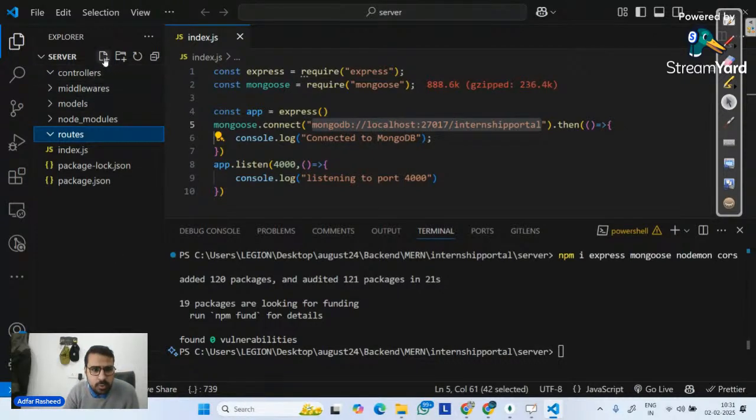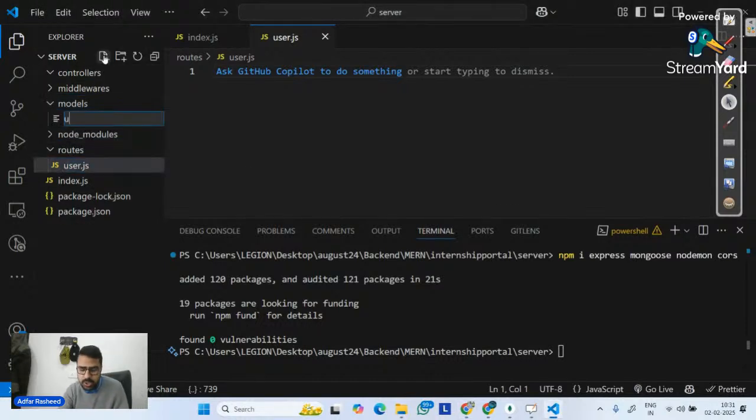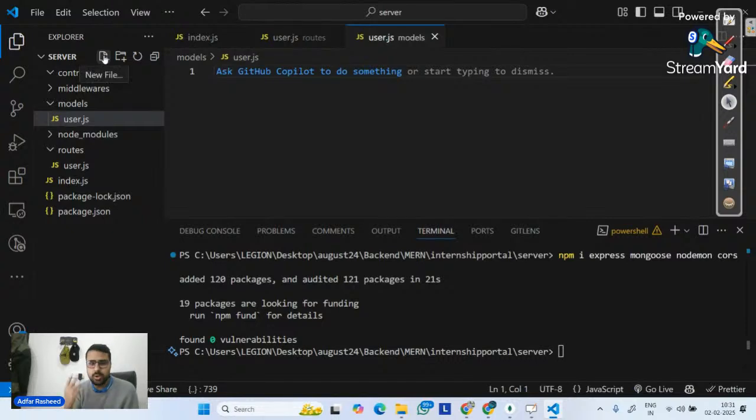So what I will do is I will go here and first of all, I will create my first route as user.js, because I will first of all perform my authentication and authorization. Then I will think about the rest of the things. And related to this user, I know there will be a model. So I will go in the models and create user.js here as well. Done. So two user.js, one for routes, another for models.